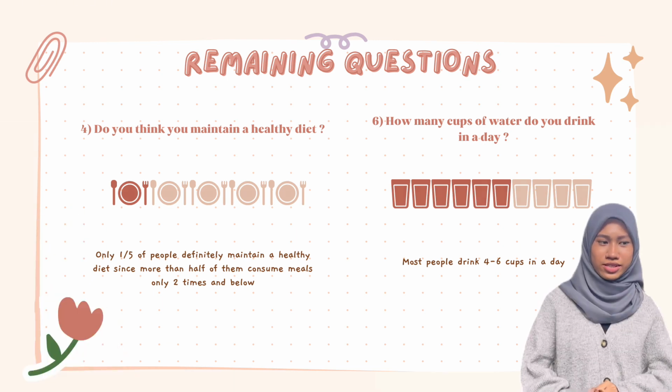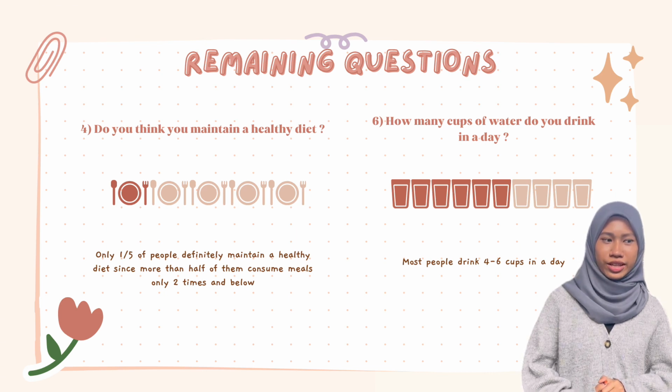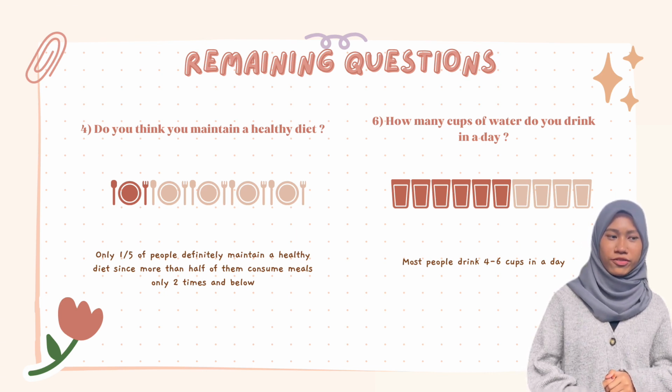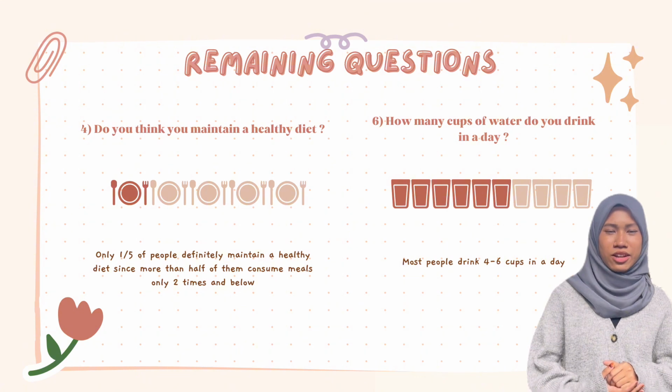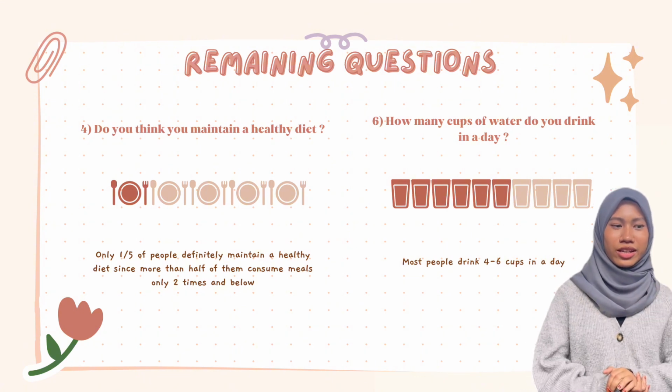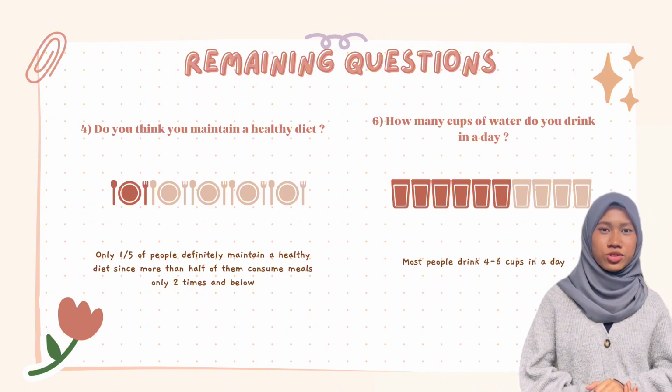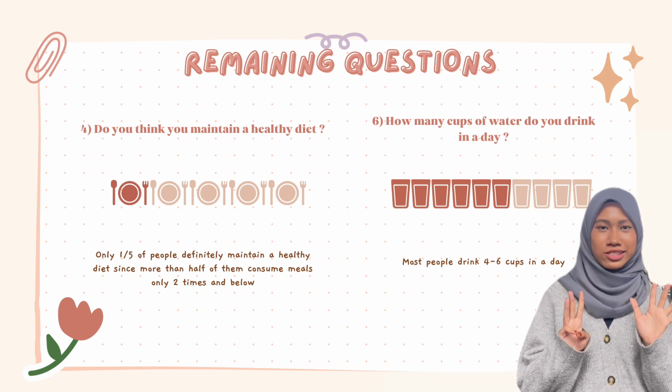For question 6, the amount of water we drink in a day can have a significant impact on our life, and most people drink at least 4 to 6 cups a day. However, most adults should drink 8 glasses of water per day.